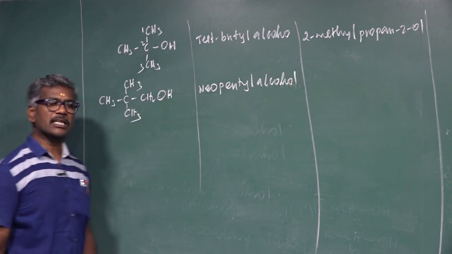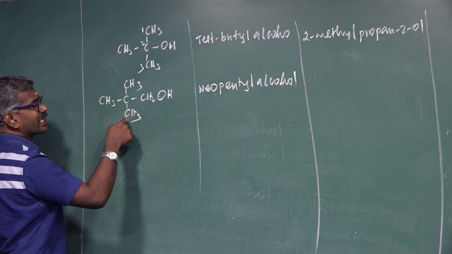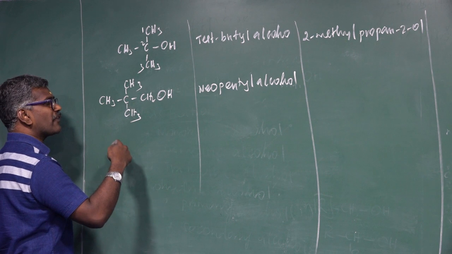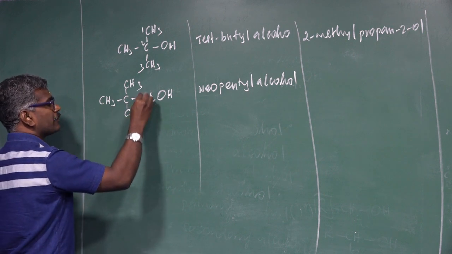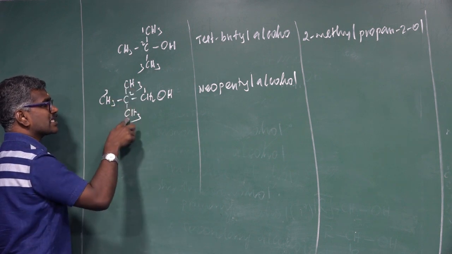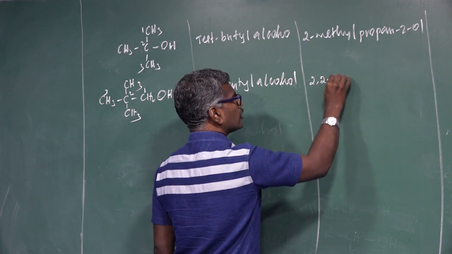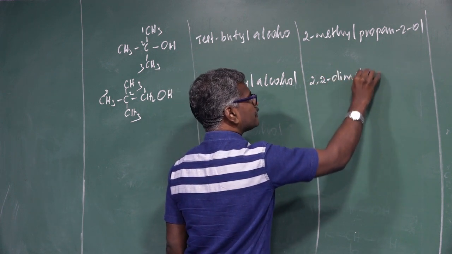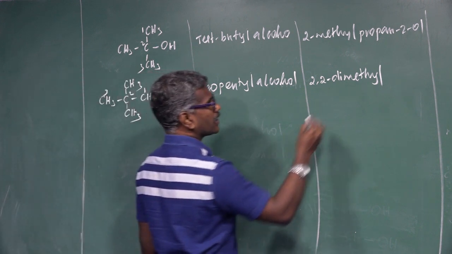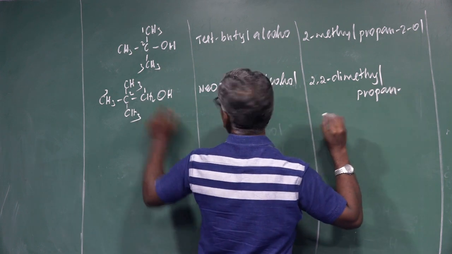IUPAC name: select the longest chain. Vertical 3 carbons, horizontal 1, 2, 3, 3 carbons. Where is the functional group attached? Give the least number 1, 2, 3. In the second position there are 2 methyl groups. So 2,2-dimethyl. Remaining 3 carbons, so propan-1-ol.